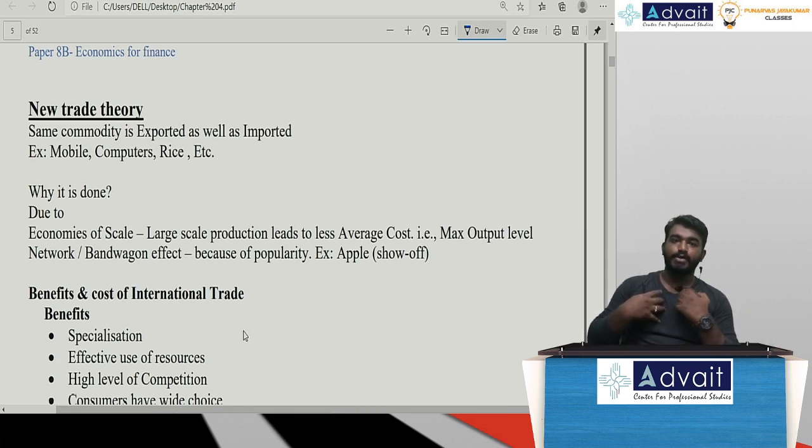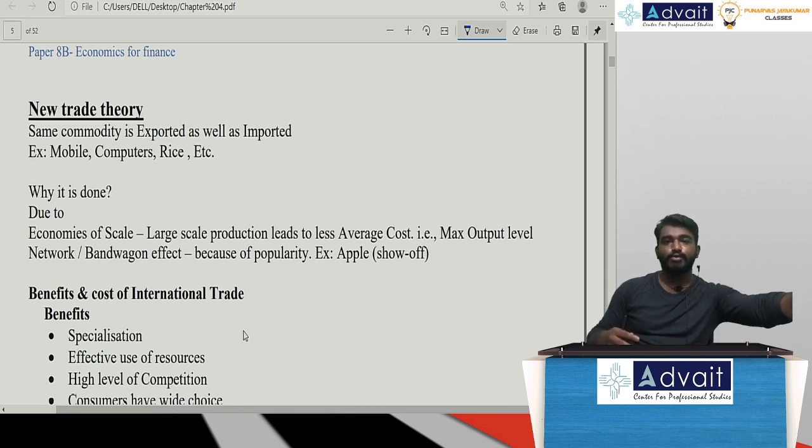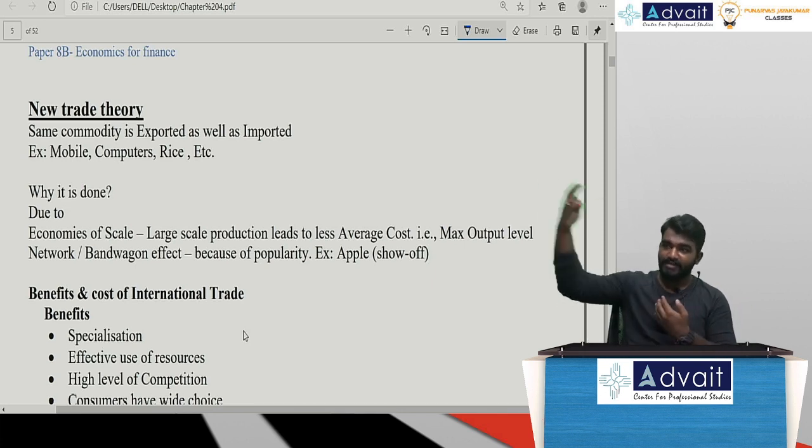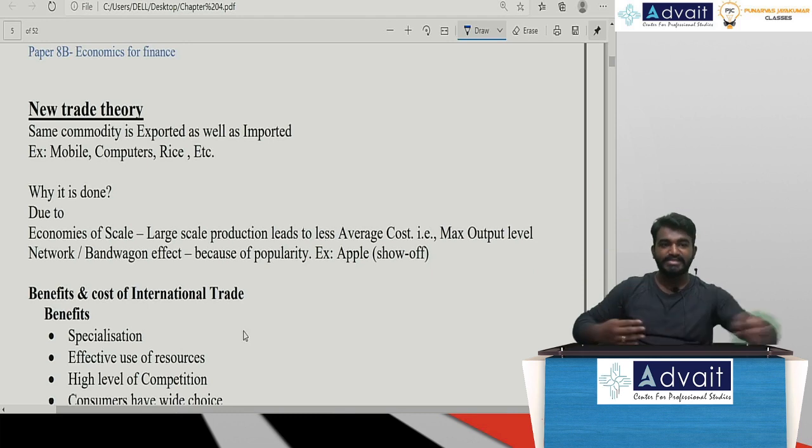Sir, we might be the producers of cell phones. We ourselves are producing and we ourselves are exporting the cell phones to other nations. Still, we are also importing the same cell phones from other nations because of bandwagon effect. Sir, why are we exporting the same commodity? Because of economies of scale. I am producing at a very large number of units. I need to sell it, so I am exporting more. The same commodity is also imported. Why? Because of bandwagon effect.